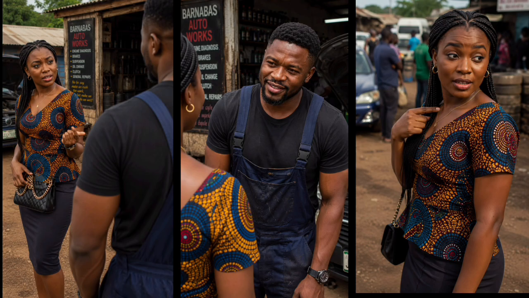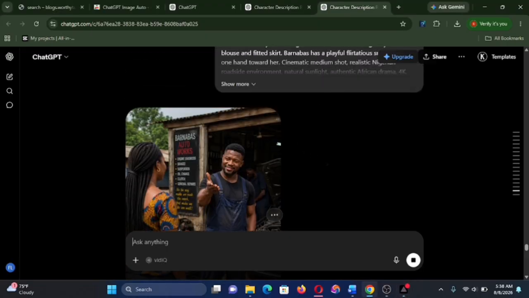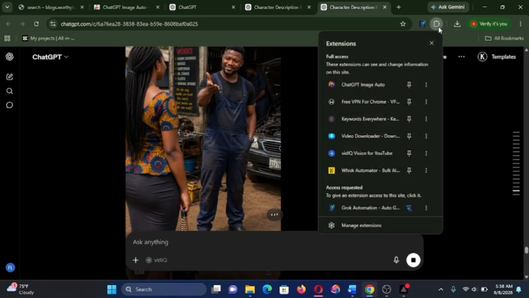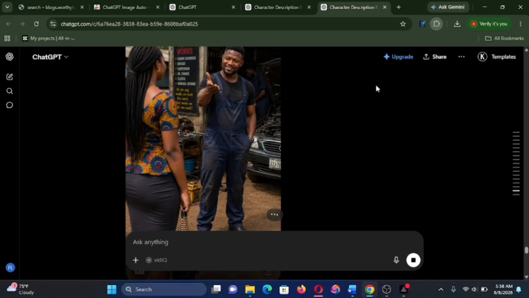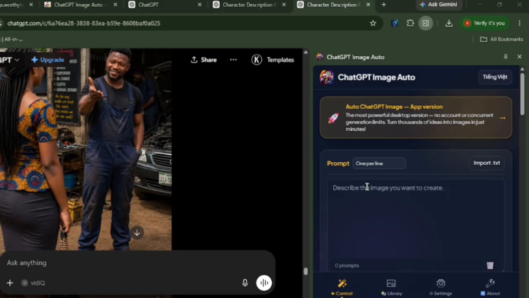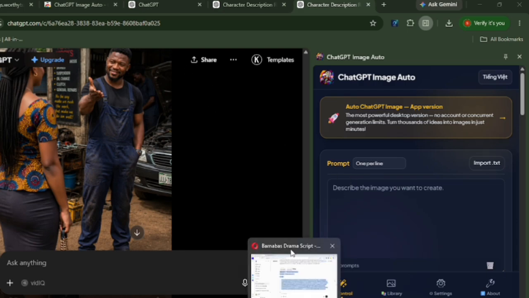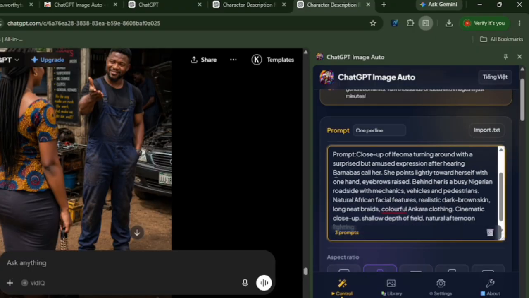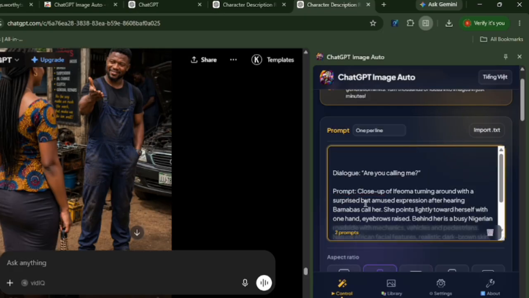So once we have all these dialogue images, it is time for us to start generating them. To generate the dialogue scene images, we are still going to be using the ChatGPT auto image generator. So select the extension. Once you are here, let's say that this particular dialogue is about Barnabas flirting with the new girl. So I copied the image prompts ChatGPT created for that particular moment or scenario. I copy it and I paste it into the generator. Make sure that the prompt is treated as one complete prompt.